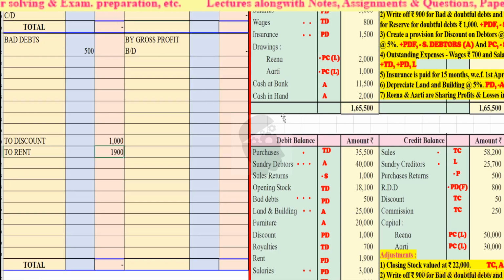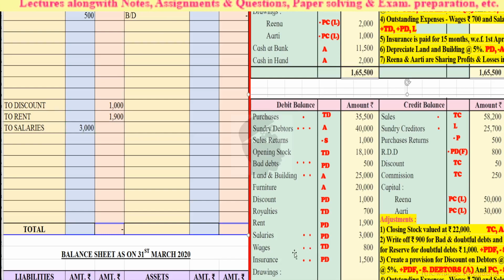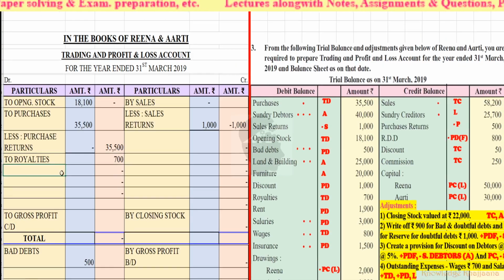Next, salaries. There is an adjustment on salaries. Profit and loss account debit side, 3,000, to salaries, inner column, rupees 3,000. Then wages, there is an adjustment. Trading account debit side, rupees 800, to wages, inner column, rupees 800.